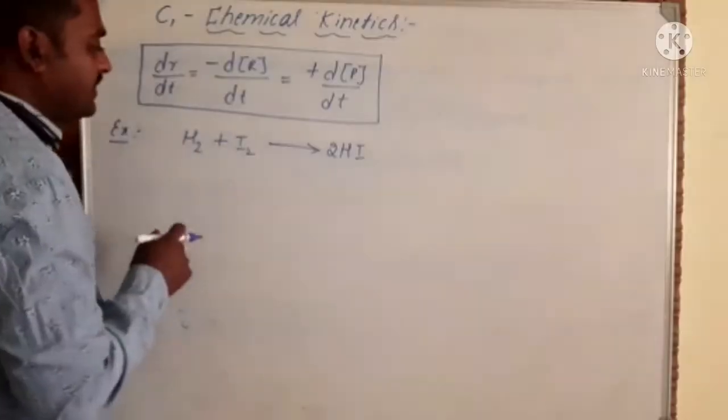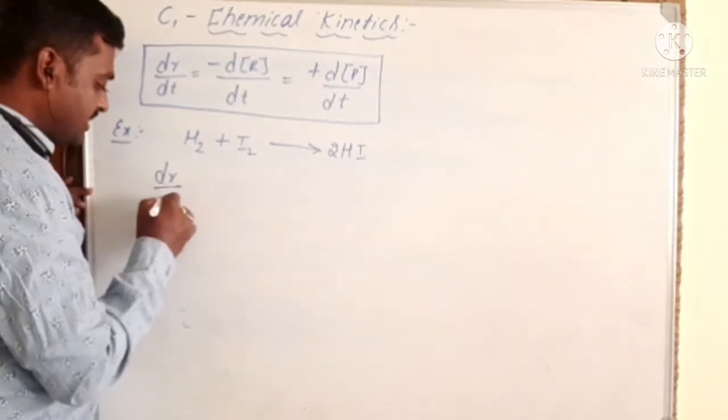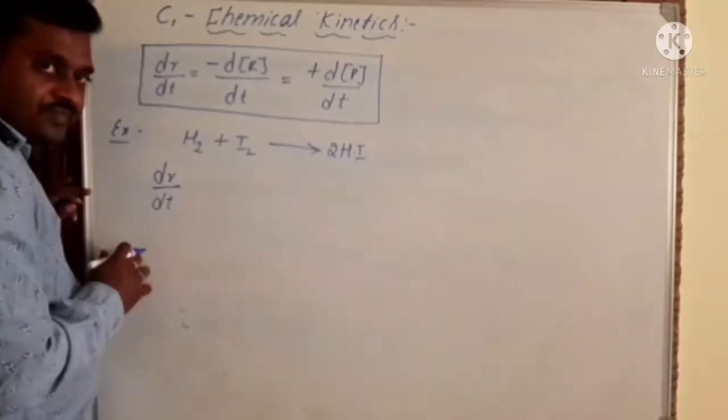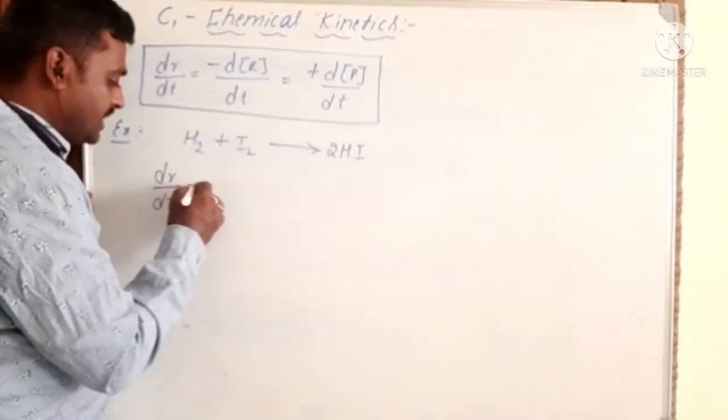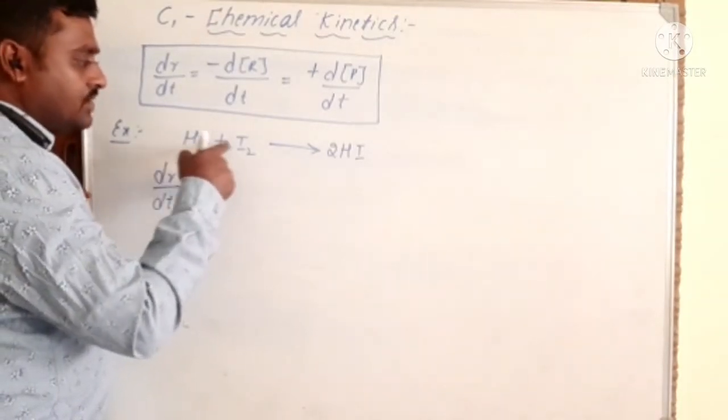In terms of rate of reaction, first we can mention dR by dt, that equals the concentration of reactants H2 and I2.